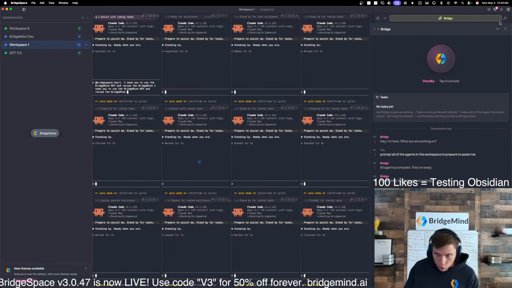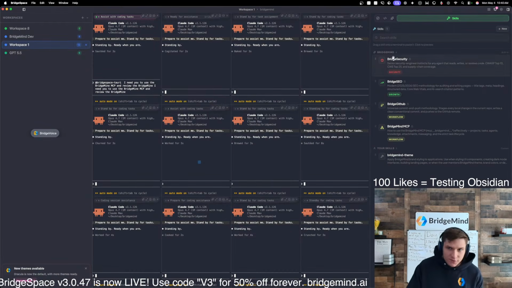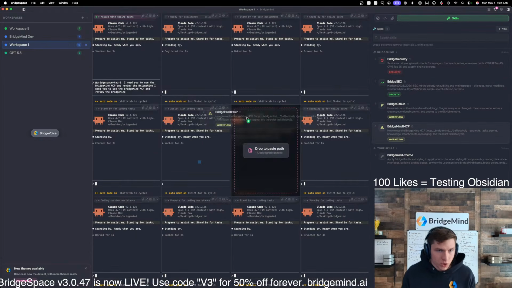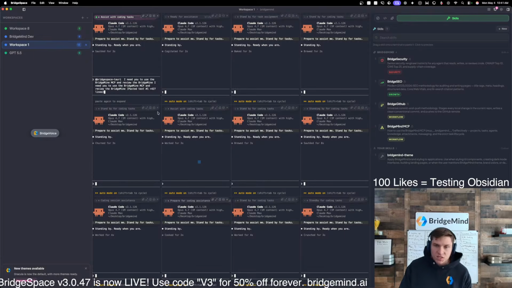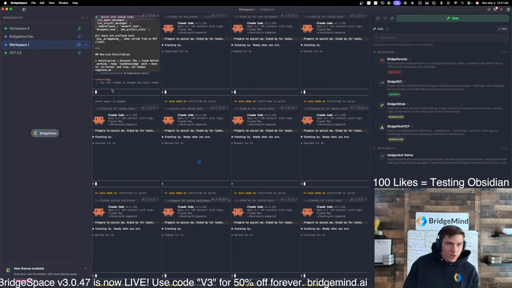I even built a new feature where if you go over here, there's now this little tool icon. Do you see this? If you click this, this is skills, okay? And you can now create your own skills, but there's also some skills that I've created. One example is Bridge Security, Bridge SEO, Bridge GitHub, and another one is the BridgeMind MCP. And all you have to do is drag and drop this skill and submit it. And now it's going to be able to easily work with the BridgeMind MCP.